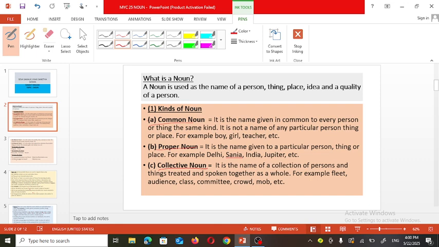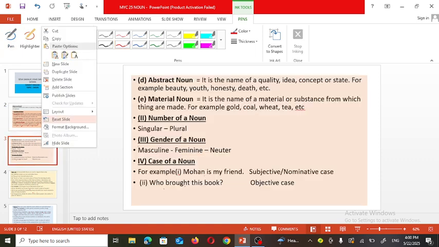And when we use a noun for a collection of people, persons, or things, meaning we treat the things as one, that is what a collective noun is. For example, fleet, fleet of birds, audience, class, committee, crowd, mob. They indicate a group, that is a collective noun. Then the next one,